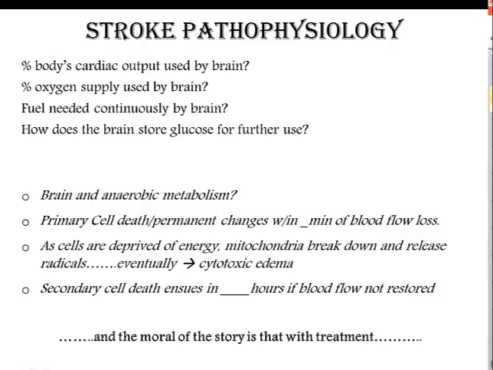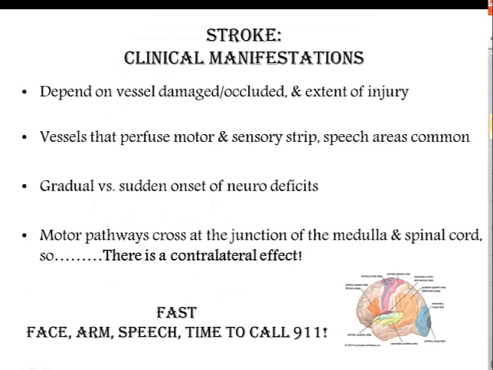And the moral of the story is that with treatment, we can protect and restore blood flow to the penumbra. Remember, the penumbra is the area around the stroke. We can also prevent secondary brain injury. Clinical manifestations are going to depend on the vessel being damaged or occluded and the extent of injury. It may be mild and transient, or it may result in major neurological deficits. It is sudden in onset, focal, and usually one-sided.